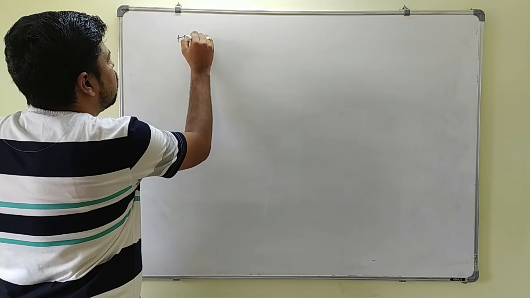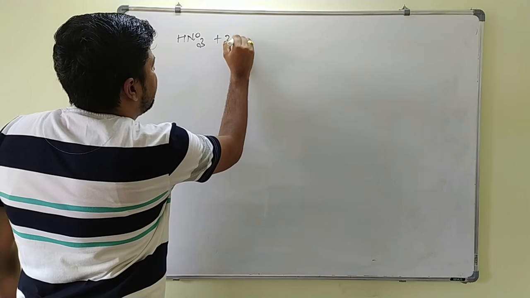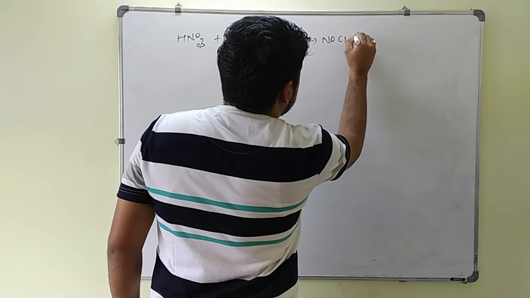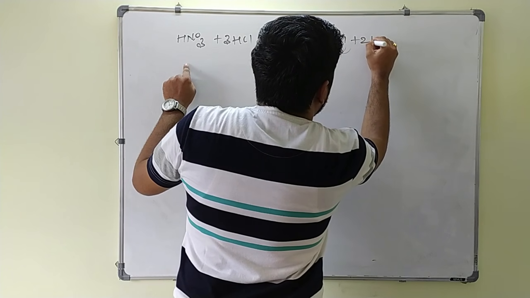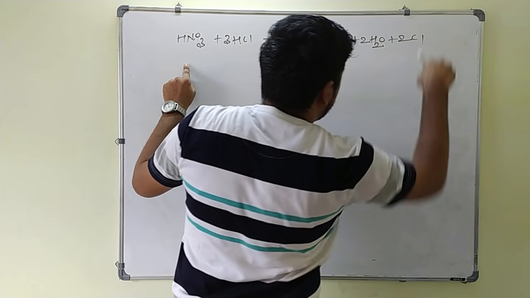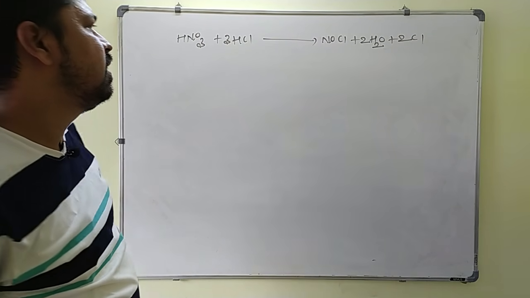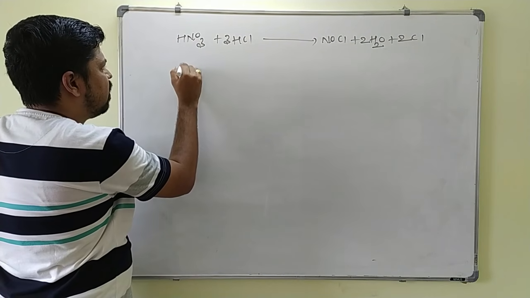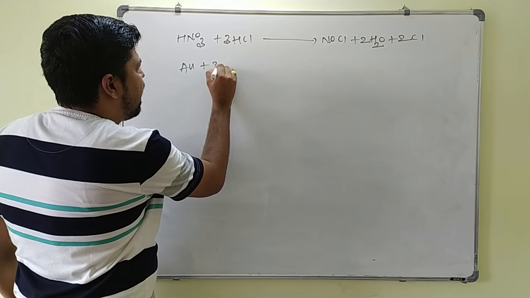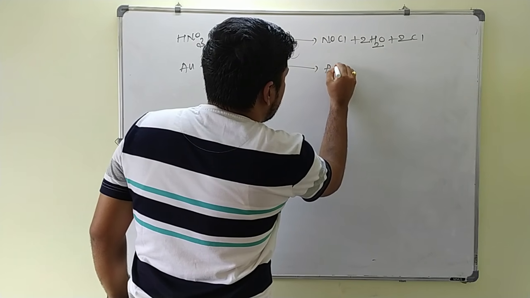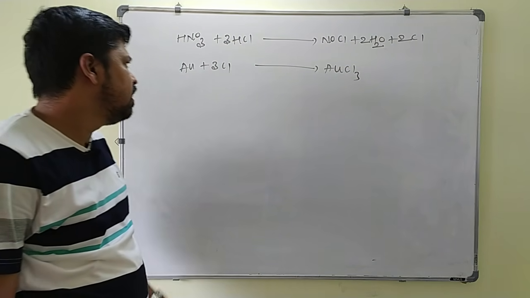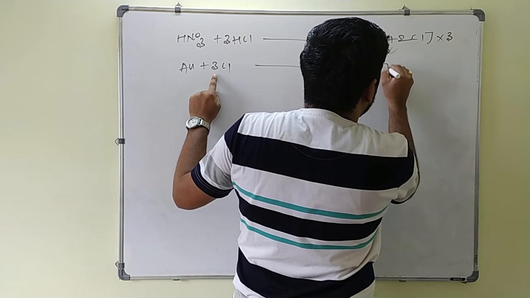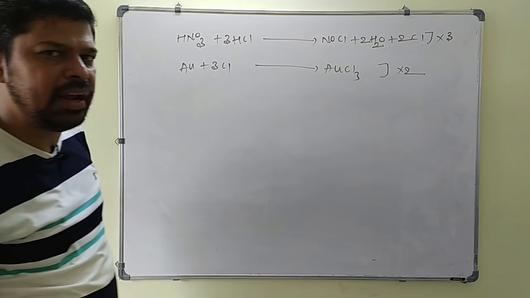So HNO3 reacts with 3 times HCl. This is nothing but aqua regia. There is a formation of NOCl, plus 4 hydrogens forming 2 water molecules, plus 2 chlorines. These are nascent chlorines. They will readily react with the metal. If I take the metal gold, Au, it reacts with 3 chlorines to form AuCl3. But here 3 chlorines are there and here 2 chlorines are there, so this is multiplied with 3 and this is multiplied with 2, so that these two are balanced.